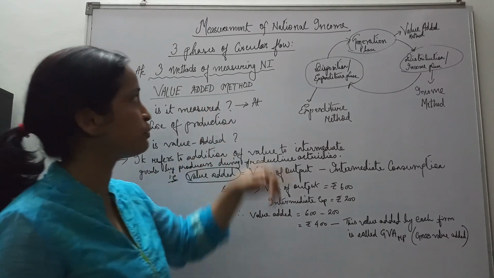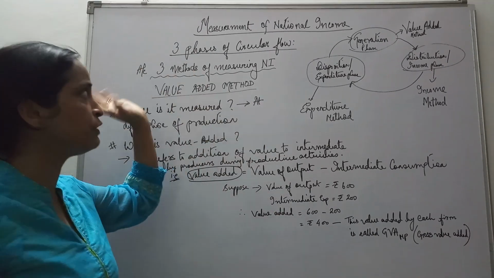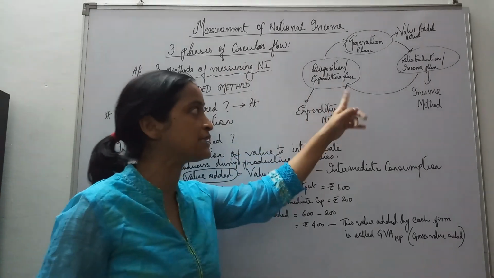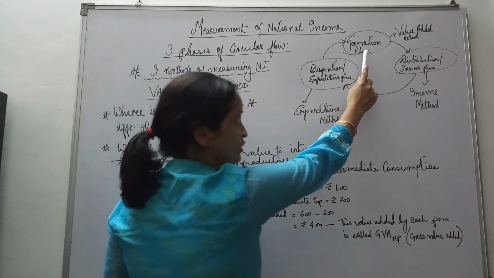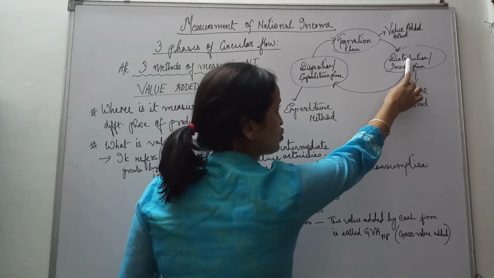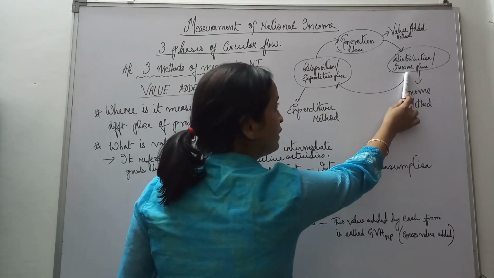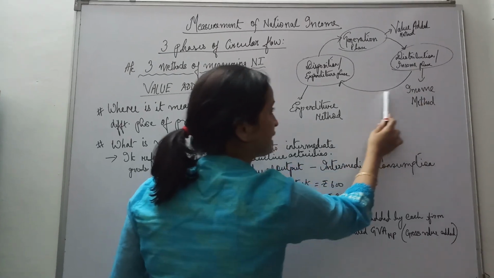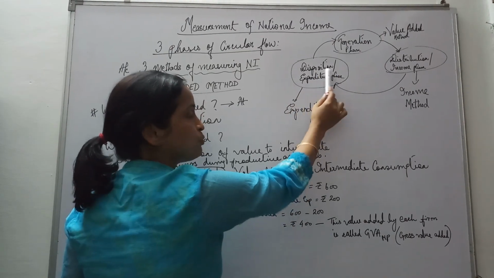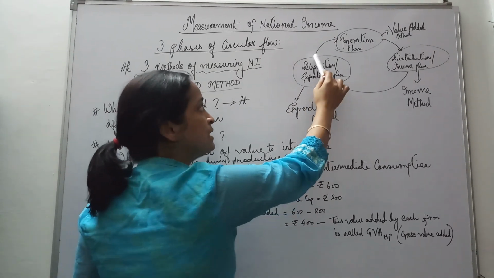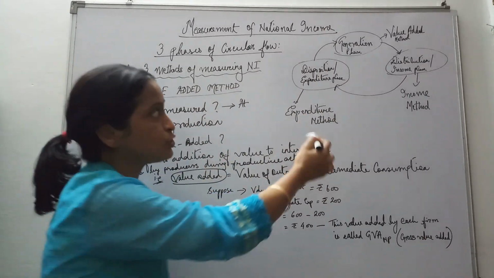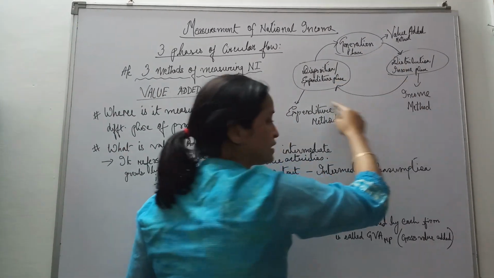Now, before we move to measurement of national income, we'll go back to the three phases of circular flow. Hope you remember what the three phases in the circular flow are. It is the generation phase, that is the production phase. Then we have the distribution phase or the income phase. Whatever income is generated flows back in the form of expenditure. We have the disposition or the expenditure phase, and this again flows back to the production unit. Again we see the generation phase, and this is what we talk of as the circular flow.